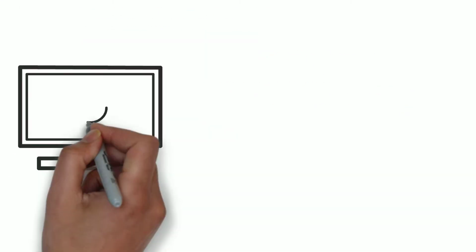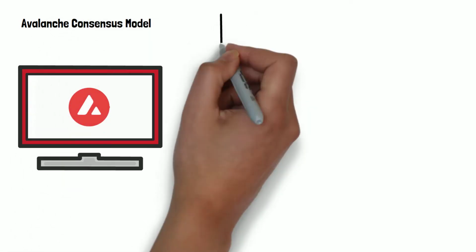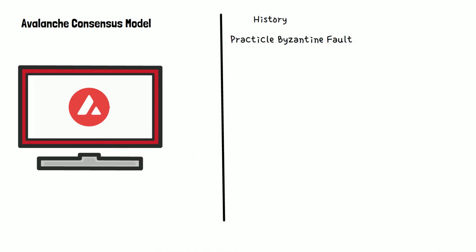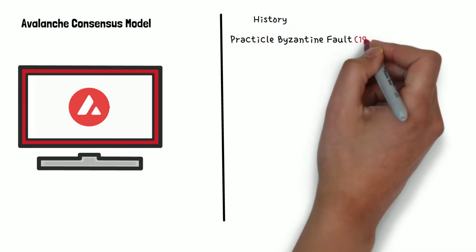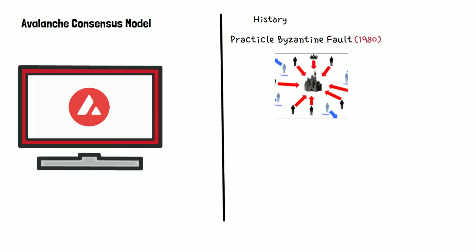Let's dig in. To understand the Avalanche network, we first need to understand an economic lesson about their unique proprietary consensus model. First of all, the consensus model people used for a long time was called practical Byzantine fault tolerance, around 1980 when things took off, and was essentially a computer science algorithm that helped a bunch of things to come together and make a conclusion based on the information they had.